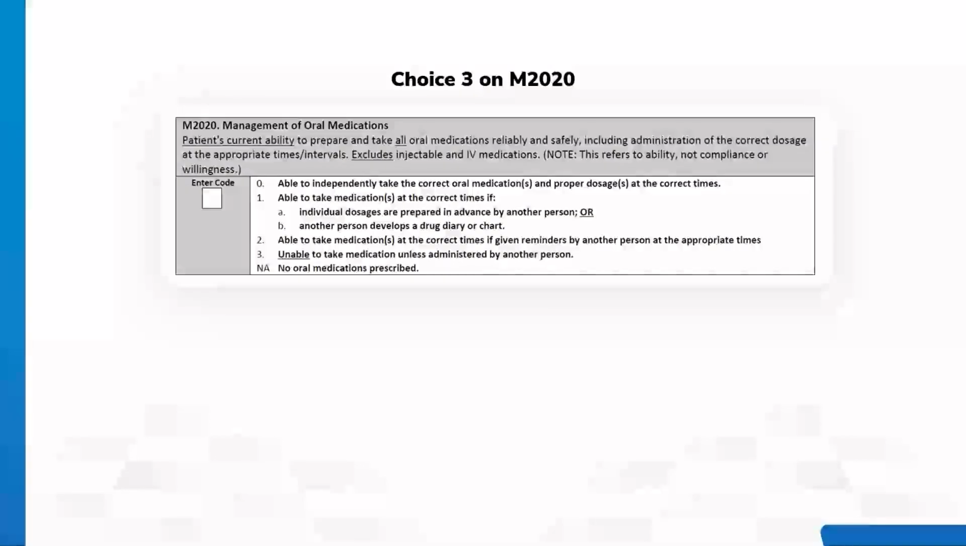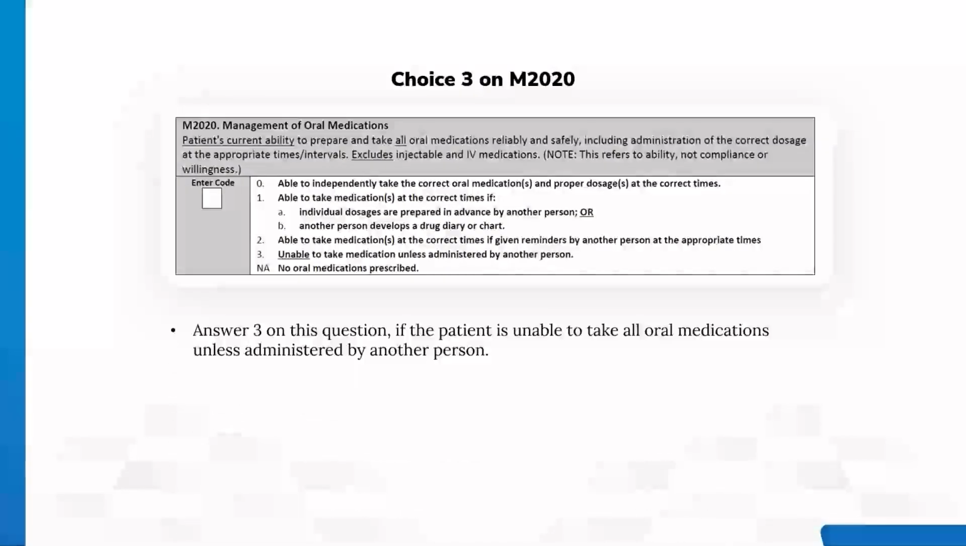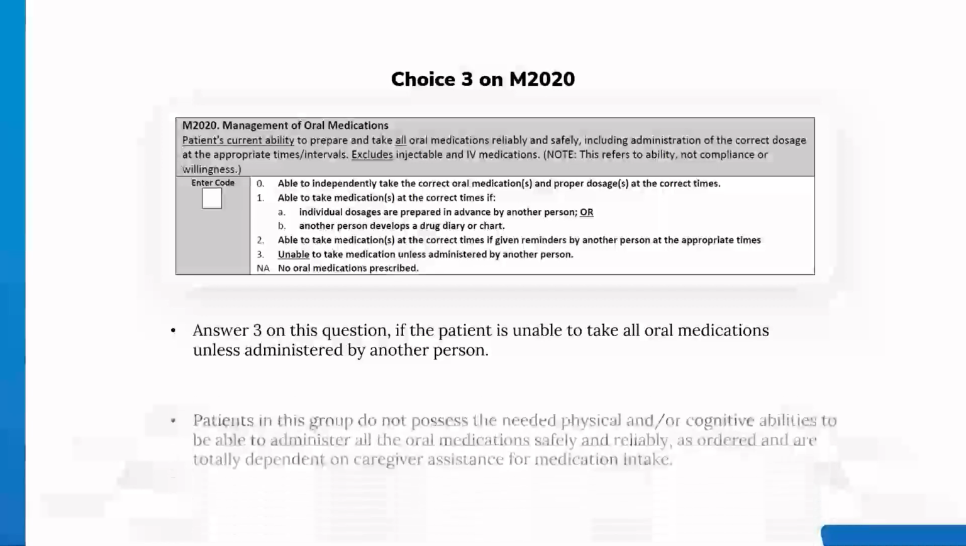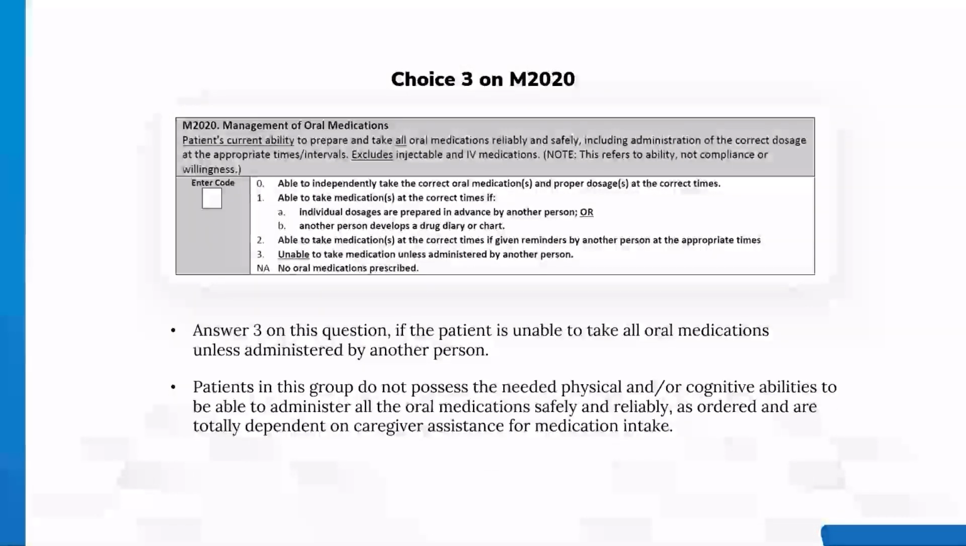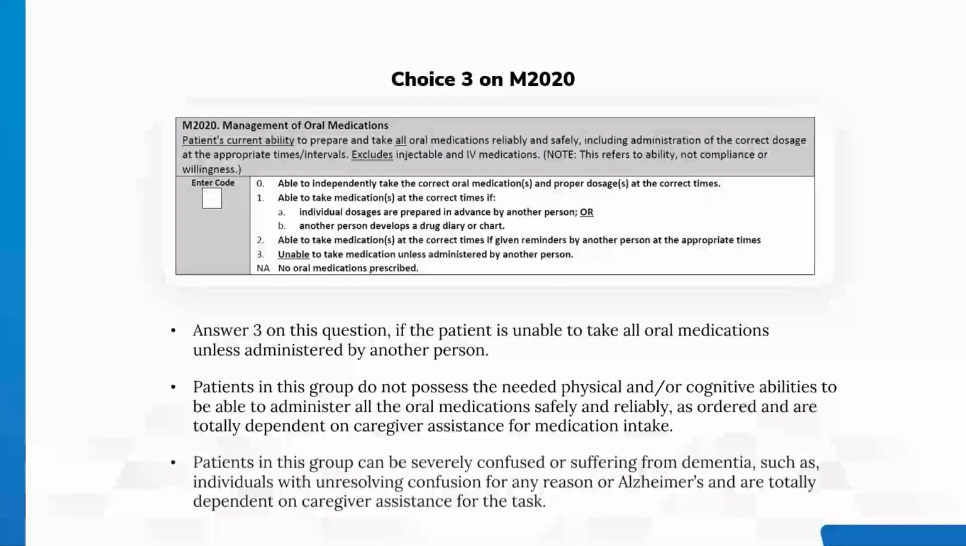Choice 3 on M2020. Answer 3 on this question: if the patient is unable to take all oral medications unless administered by another person. Patients in this group do not possess the needed physical and/or cognitive abilities to be able to administer all the oral medications safely and reliably, as ordered, and are totally dependent on caregiver assistance for medication intake.